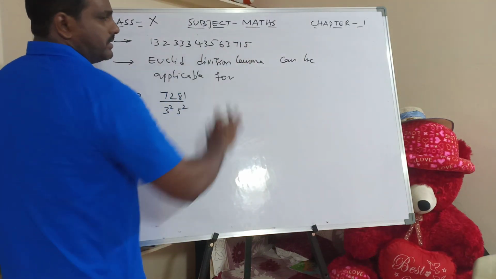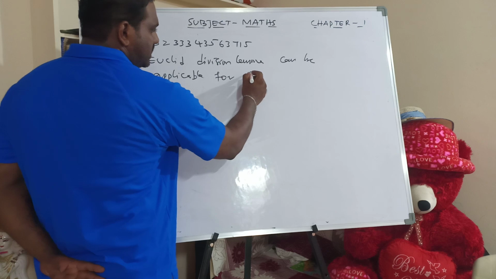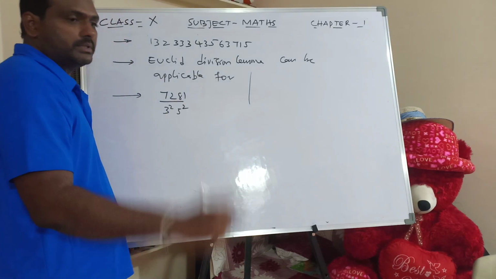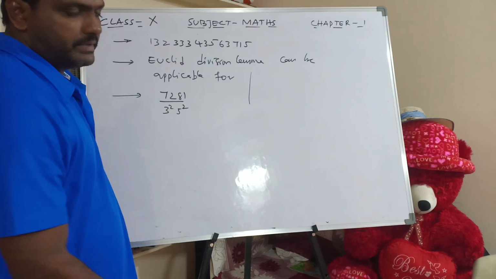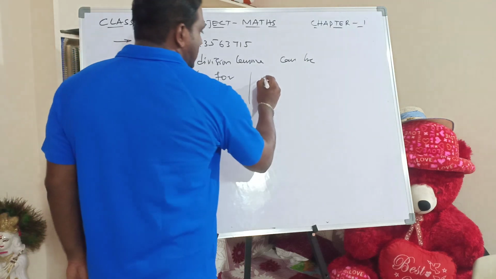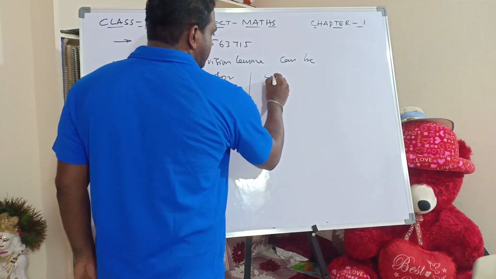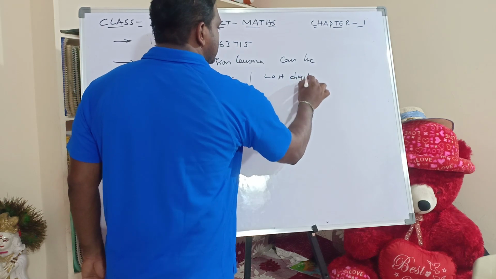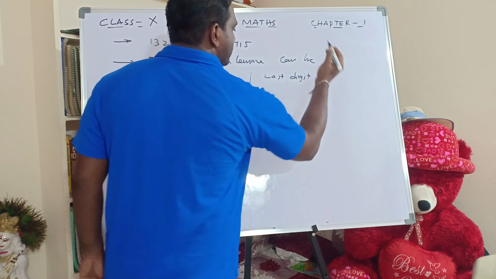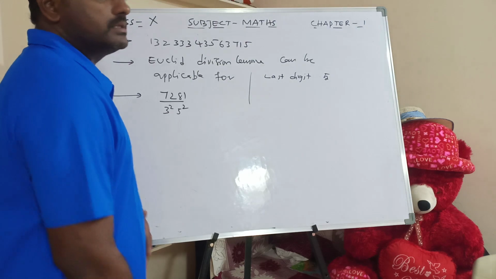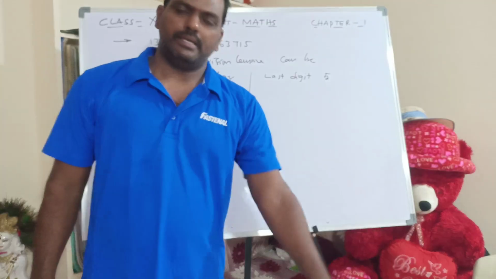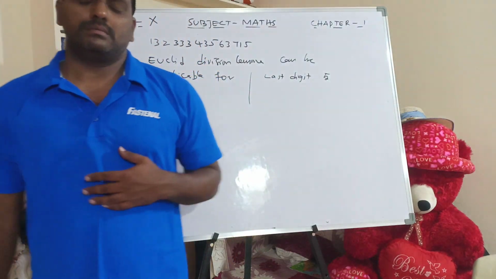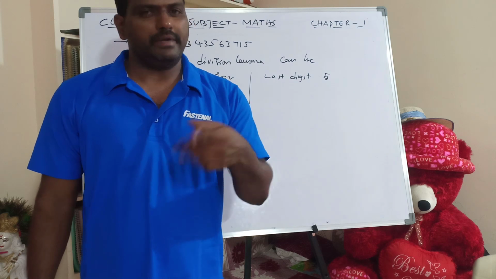So this is a big number. How is it a composite number? How can you say it's a composite number? It's very simple. The last digit is 5. If any number ends with 0, it is divisible by 5 and 10.